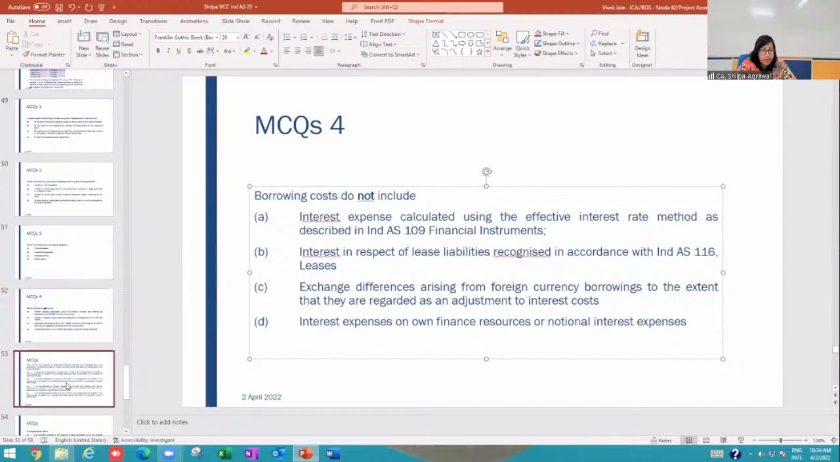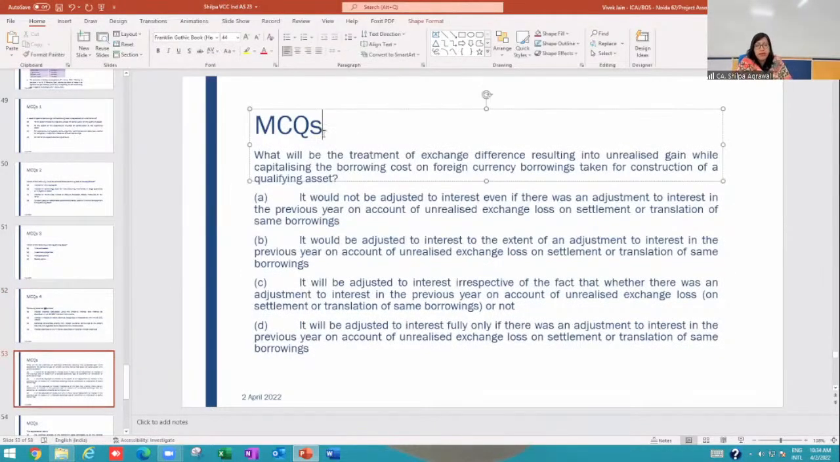Okay, next one, this is MCQ 5. What will be the big question? I'll explain to you. What will be the treatment of exchange difference resulting into unrealized gain while capitalizing the borrowing cost on foreign currency borrowings taken for construction of a qualifying asset? Here we are talking about unrealized gain, not exchange loss. There is an exchange difference gain, not exchange loss. So we are asking for the treatment of exchange gain. What will be the treatment?